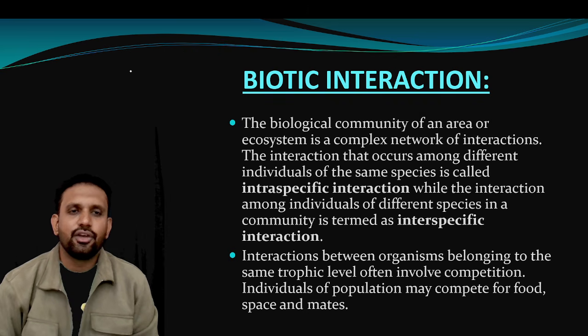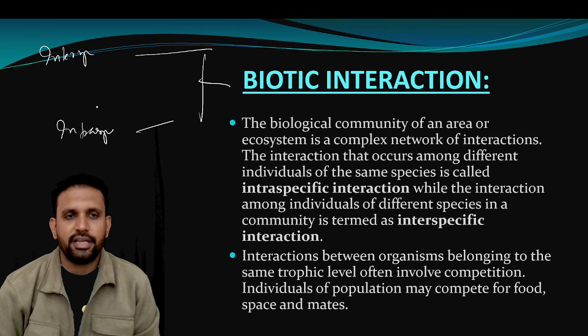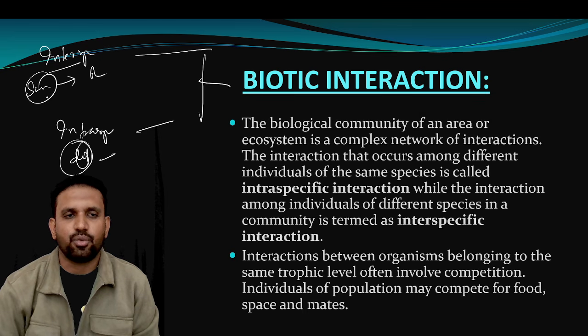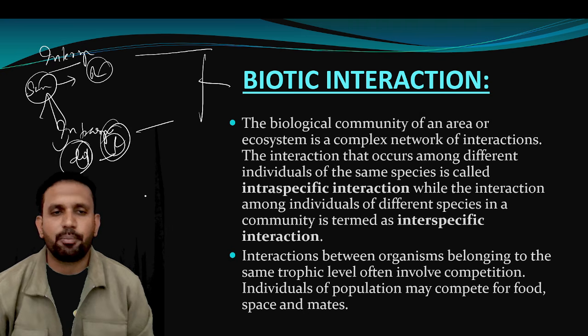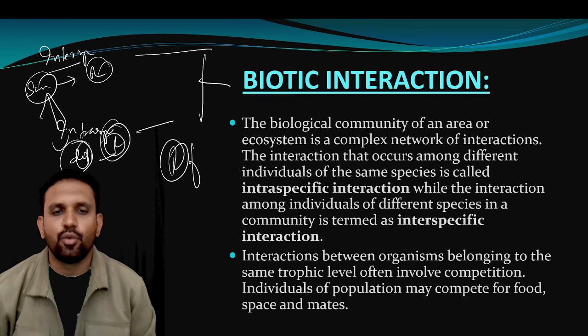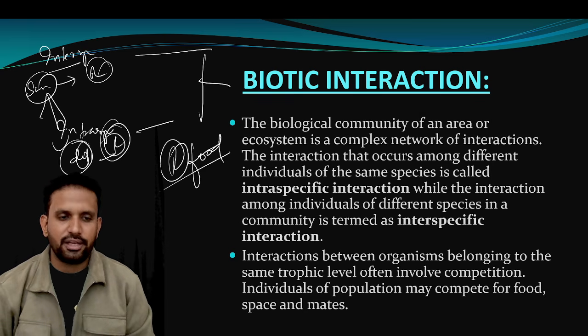Okay, right. So biotic interactions, as we have learned, are of two types. One is what? Interspecific. Another one is what? Intraspecific. In intraspecific, the same species will compete for the resource. Here, different species will compete. Different species, same species. These words are important. Obviously both of them are competing to have what? Resource only, which is nothing but food. I hope this is clear to you.